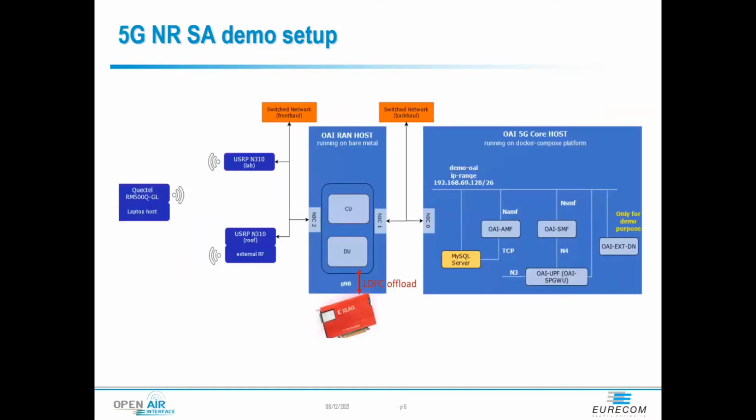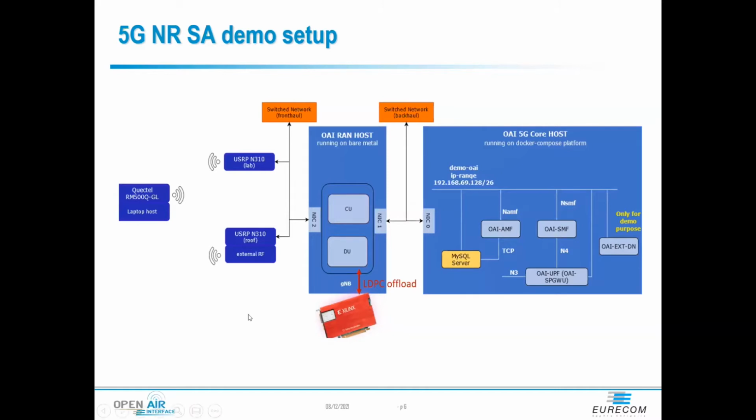In terms of the SA demo, we are using the core network, which is running in a virtual container. For the radio, we are using the USRP N310.